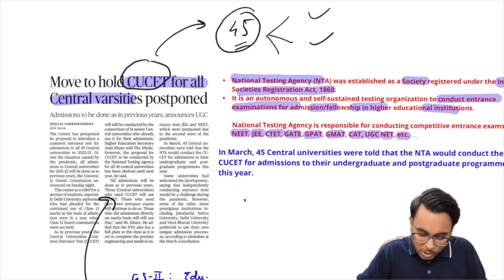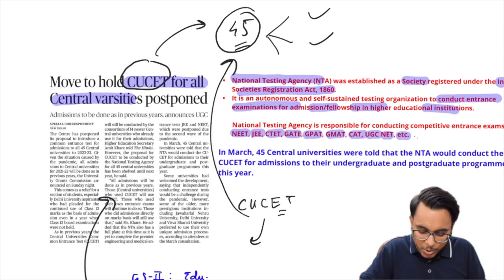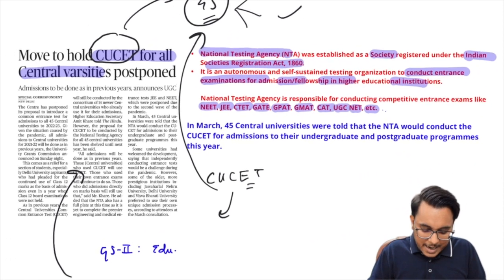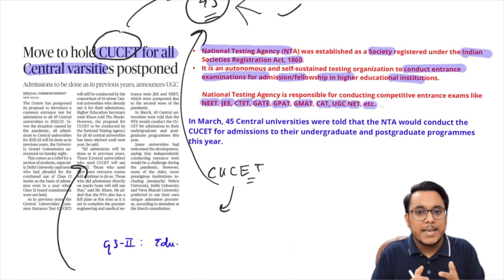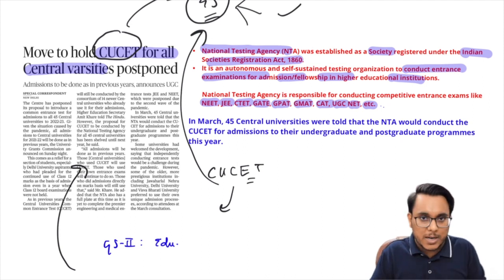Fine. Right now also guys, the CUCET is going on, but there are 14 universities which are carrying out this particular examination for admission. The decision was to include all 45. Now guys, it was said by the student bodies as well as by the colleges that this year has been a pandemic year, and because of many problems, logistic and otherwise, the government should not impose the CUCET examination from this particular year.